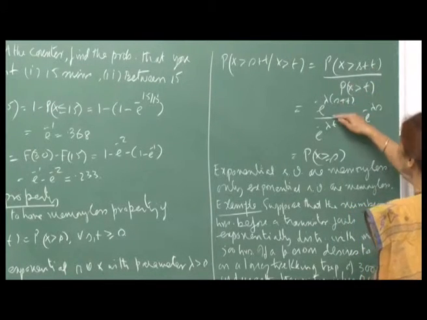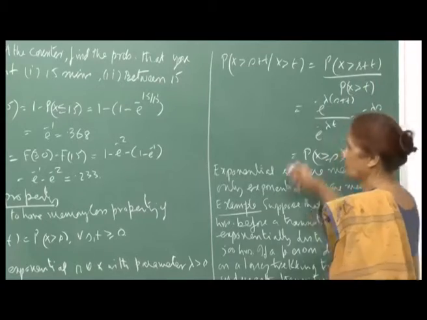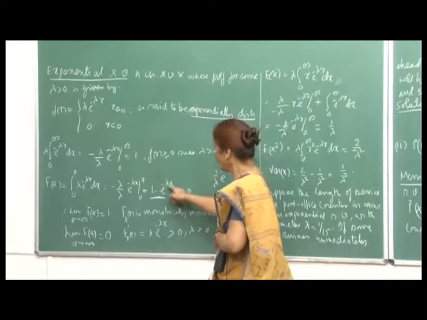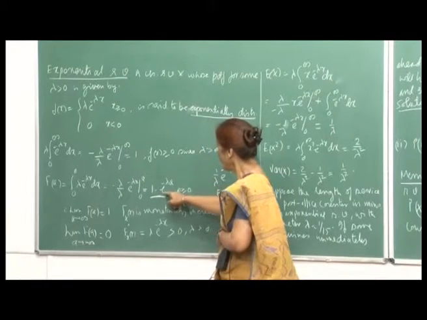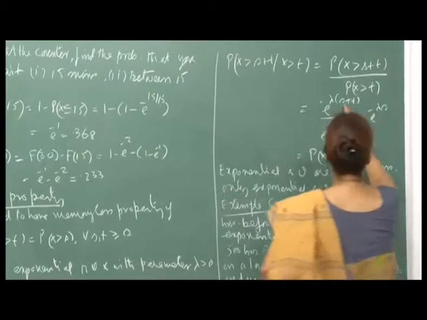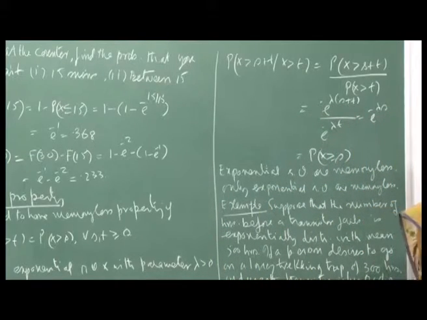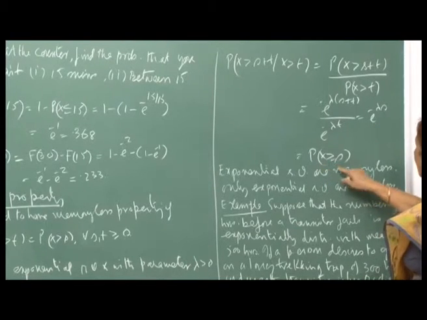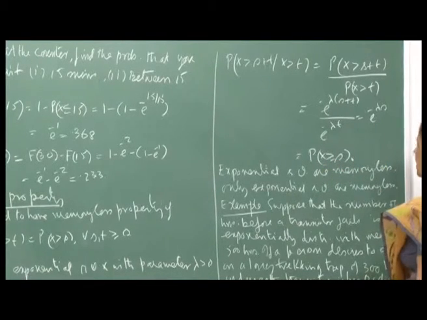Now, by our definition, F(a) is 1 minus e to the minus lambda a. So, 1 minus F(a) would be simply e raised to minus lambda a. So, here it is e raised to minus lambda (s plus t) divided by e raised to minus lambda t, which is equal to probability X greater than or equal to s.